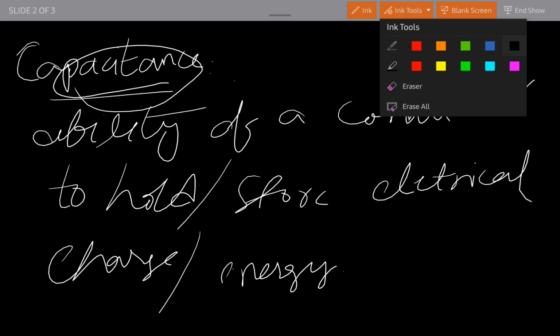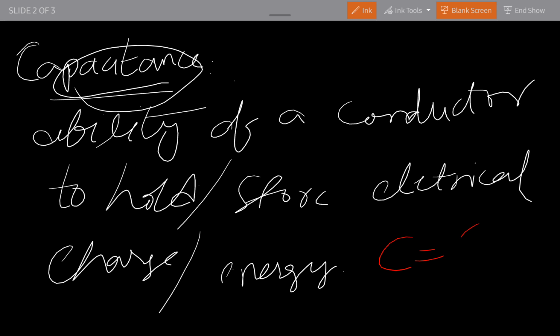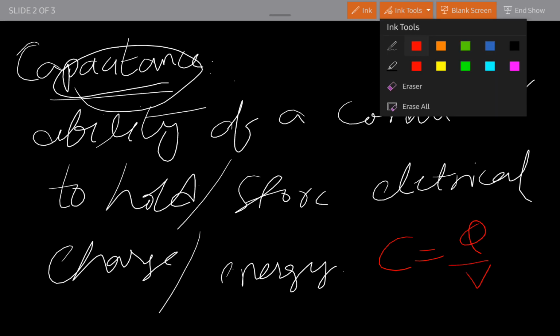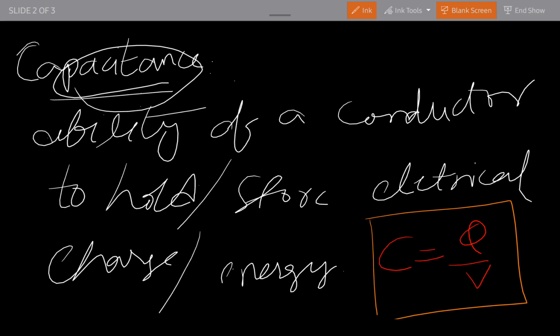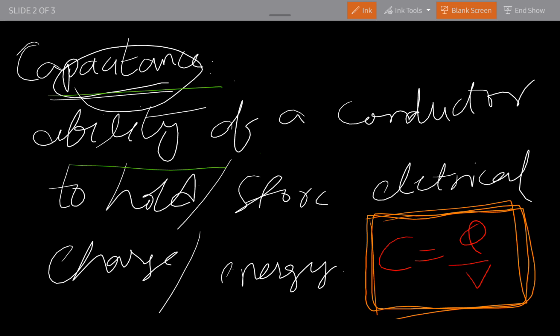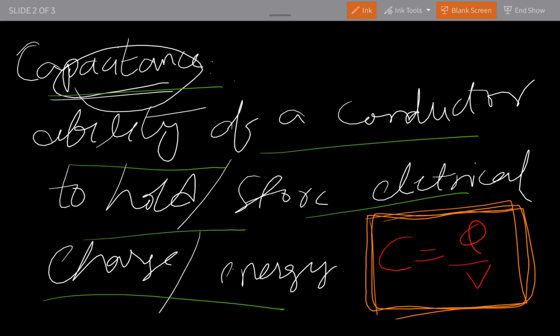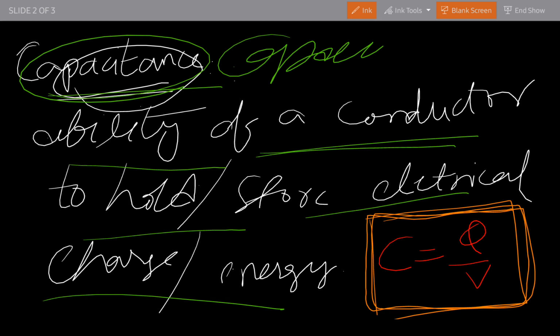So what is the capacitance formula? The formula of capacitance is C equals Q by V. So capacitance is the ability of a conductor to hold or store electrical energy. Simple, clear. So what is the unit of capacitance?